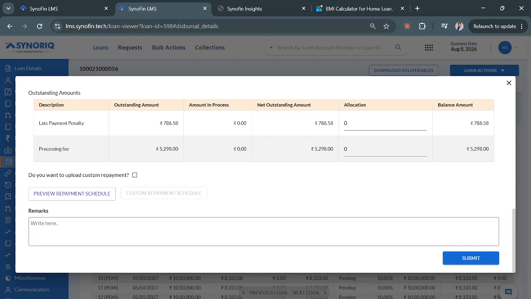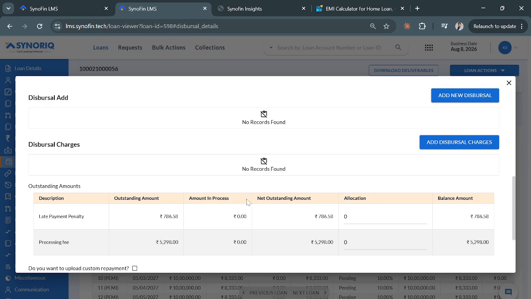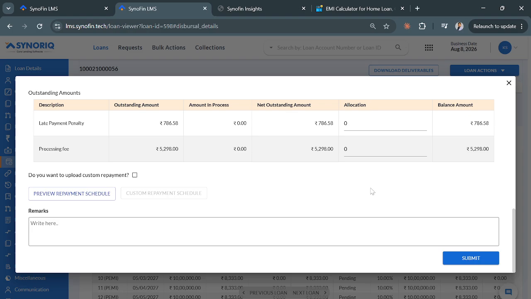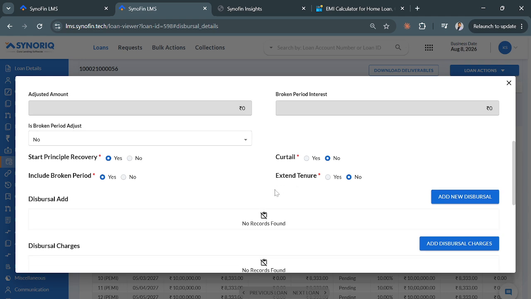The case was not extending the tenure. If I'm not extending the tenure, will the installment decrease or increase from the one when I extend the tenure? The EMI would increase. Why will it increase? Because, as we discussed, EMI and tenure are inversely proportional. If one decreases, the other will increase.